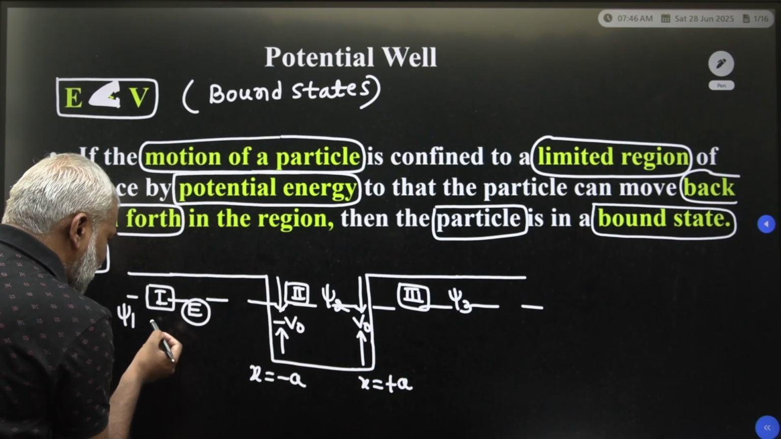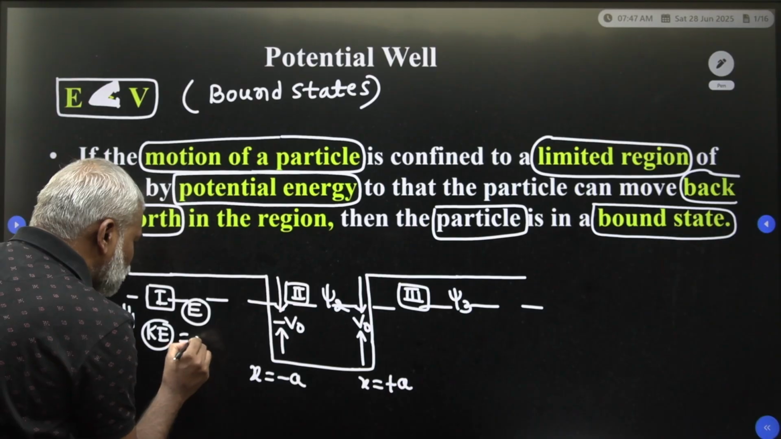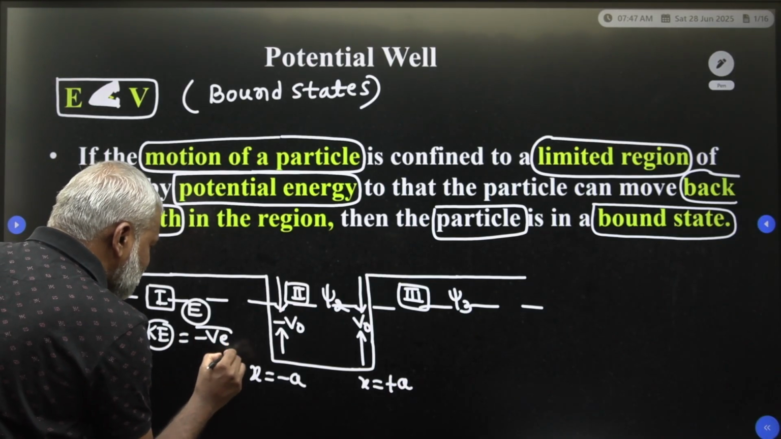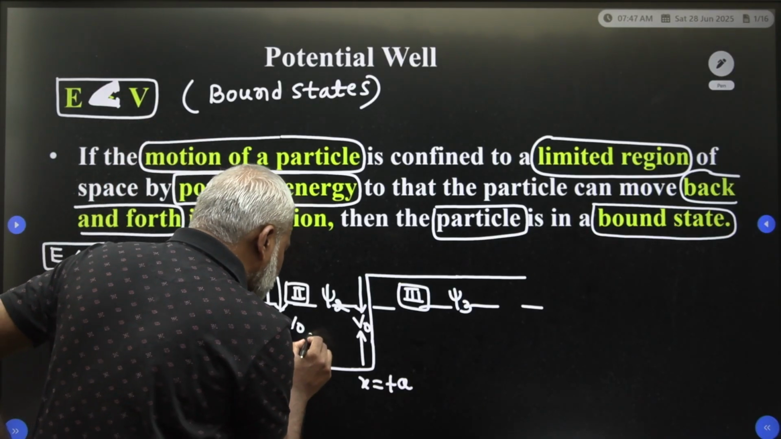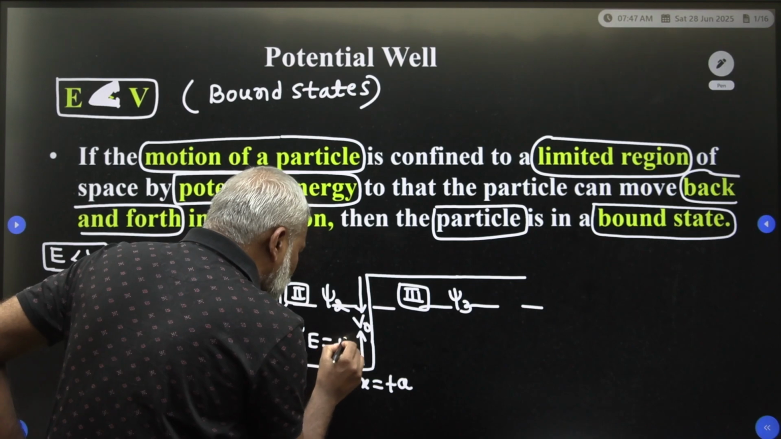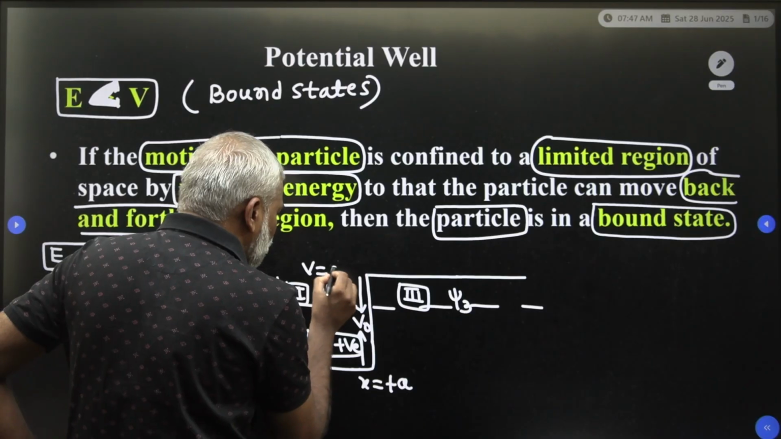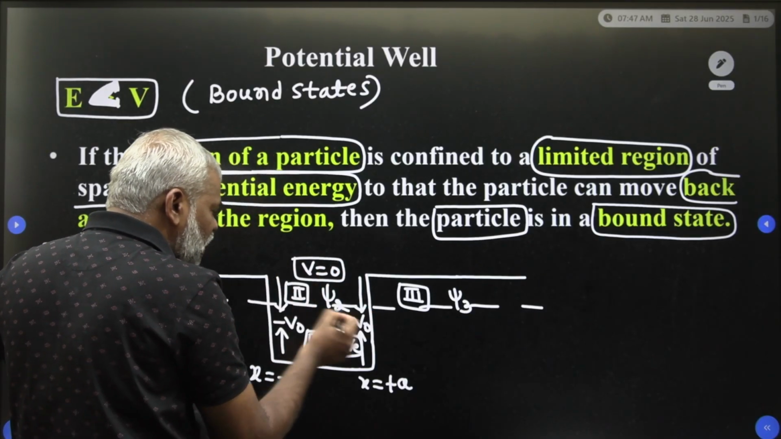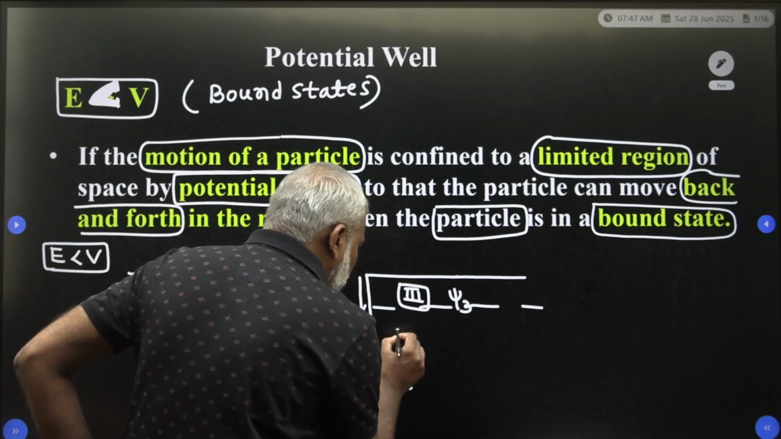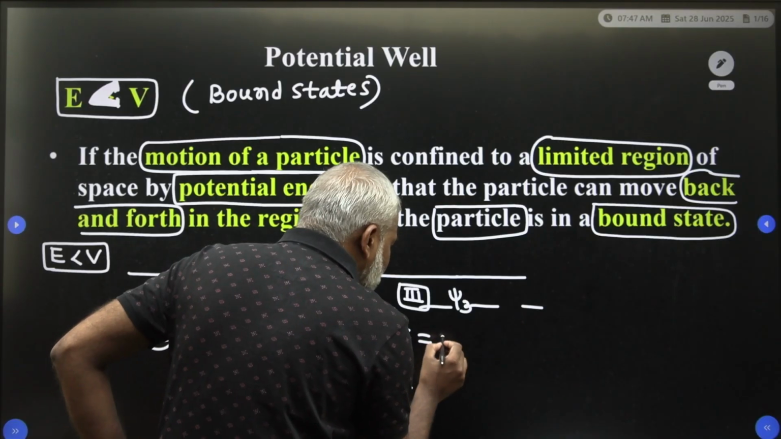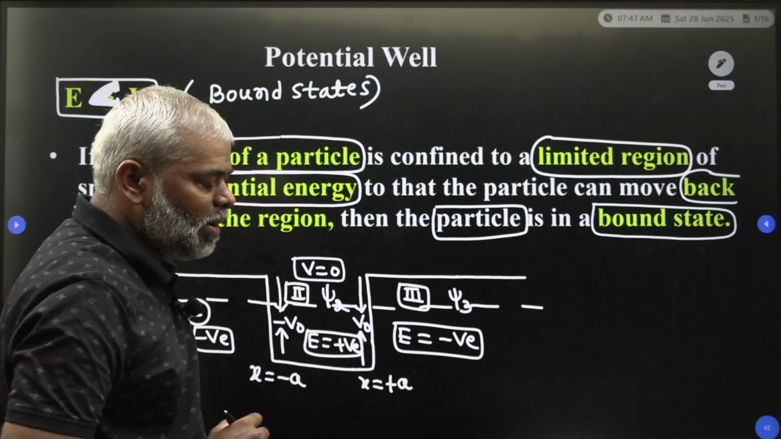Here the energy means the kinetic energy of the particle. That energy we are going to take as positive, because inside the well the potential energy is equal to 0. In this region the particle is freely moving in to and fro motion, which is why the potential energy is 0. Here the energy of the particle will become negative.